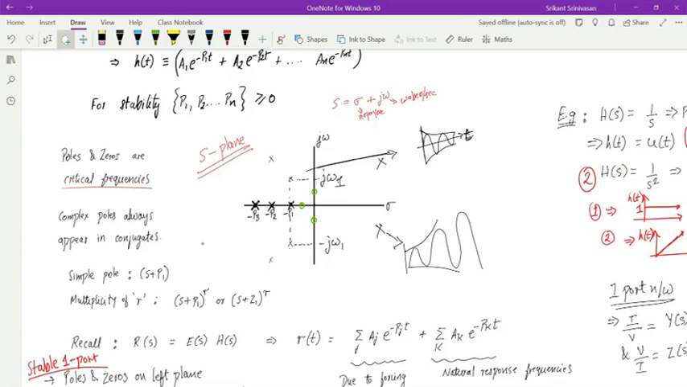Okay. So we talked about the simple poles. We talked about poles with some multiplicity, and similarly, you can have zeros. Poles and zeros will cancel each other. Poles and zeros are called the critical frequencies. Complex poles will always appear in conjugates. Okay.